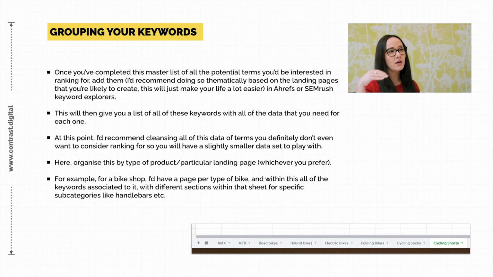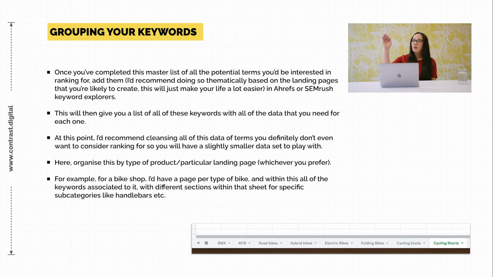And then within each page of that spreadsheet, so on the mountain bike sheet, you would basically categorize that by the different types of accessory and then also by the different stage of the funnel that a person might be in when they're looking for that particular keyword. So I would have all of my informational keywords at the bottom of that particular sheet that are related to mountain bikes. I would have all of the navigational terms at the top, etc., and just do it by stage of the funnel.